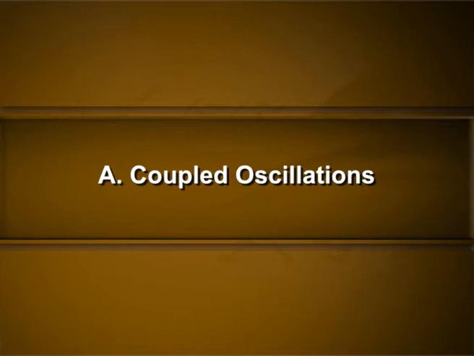A. Coupled oscillations. Two systems in which the motion of one system can influence that of the other are called coupled oscillators. The two systems are said to be coupled to each other and their oscillations are called coupled oscillations. The extent to which the motion of one system influences the motion of the other is called coupling of the systems. The coupled systems can be electrical or mechanical.